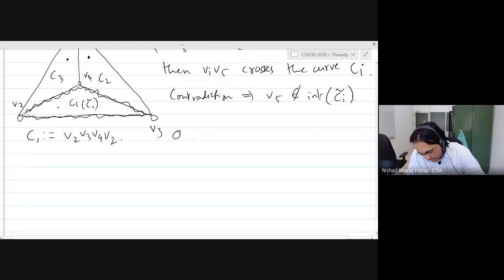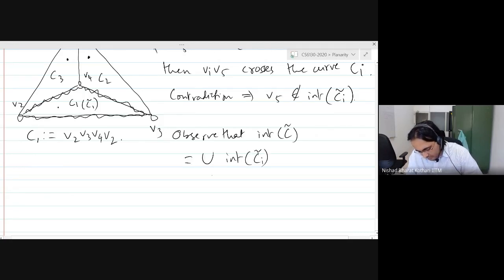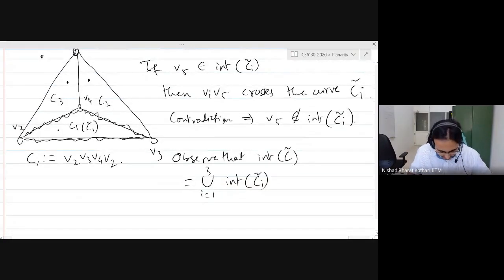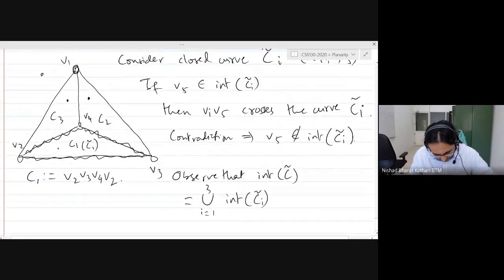Observe that no matter how you drew your lines, the interior of C tilde is exactly the union of the interior of Ci tilde for i going from 1 to 3. Actually, I need to be more precise here.